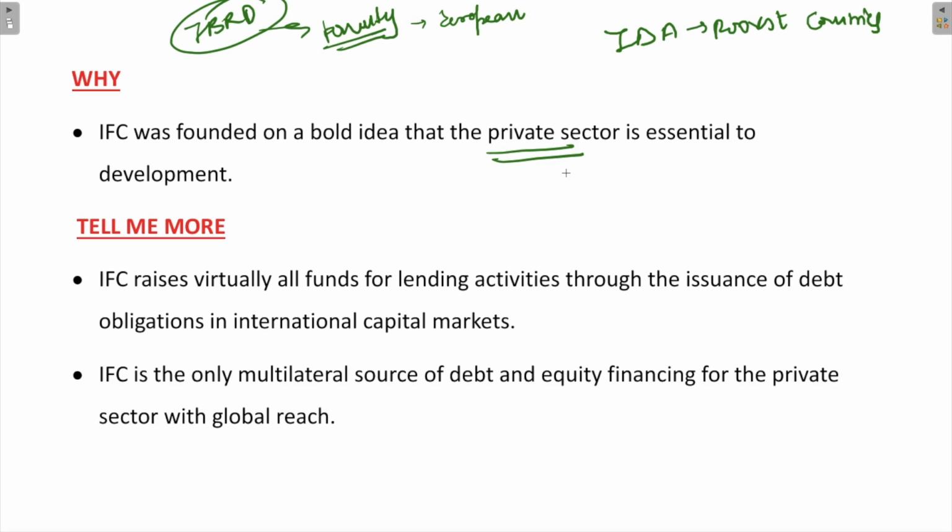IFC raises virtually all funds for lending activities through the issuance of debt obligations in international capital markets, and it is the only multilateral source of debt and equity financing for the private sector with global reach. So the private sector which has reach around the world, the International Finance Corporation helps in its development. The borrowings are diversified by country, currency, source and maturity in order to provide flexibility and cost effectiveness. So this is the role played by the International Finance Corporation, which also focuses on private sector development.